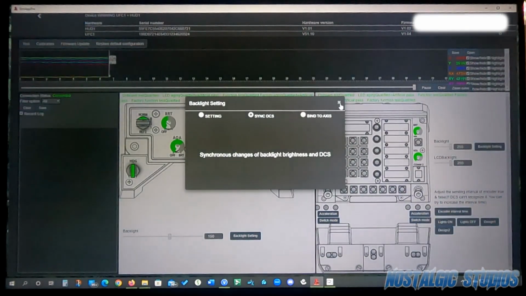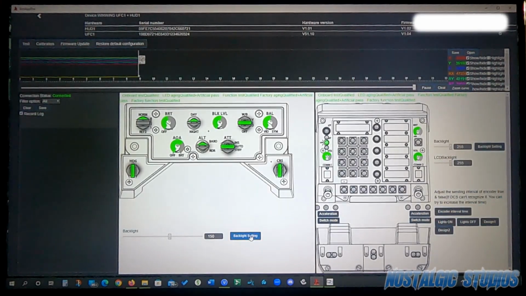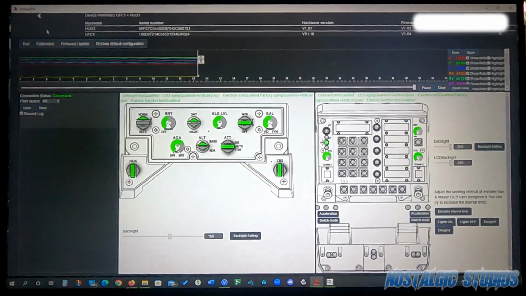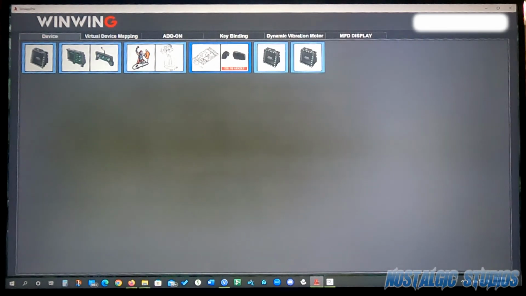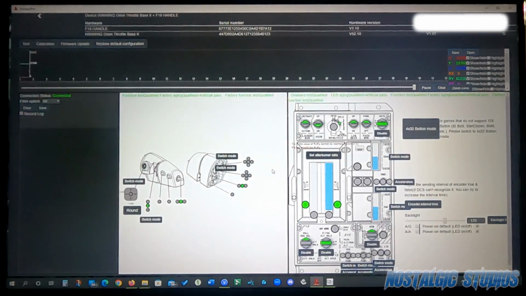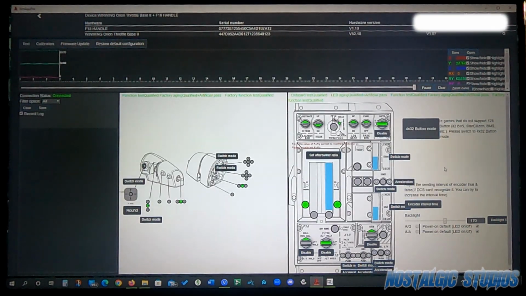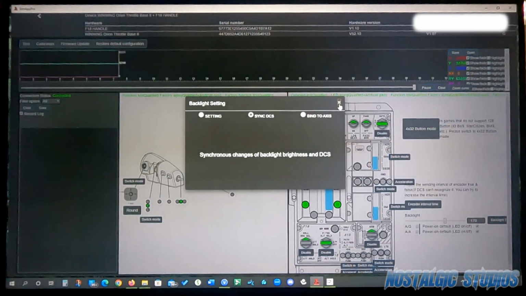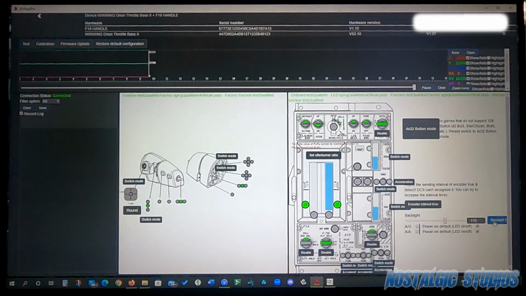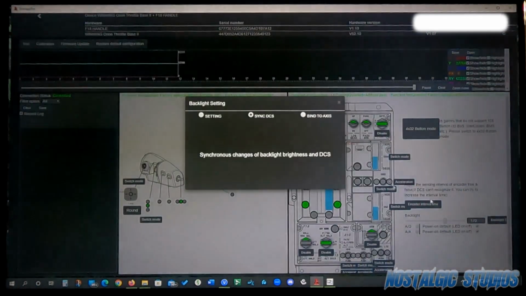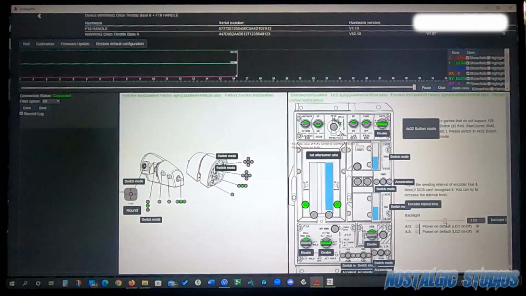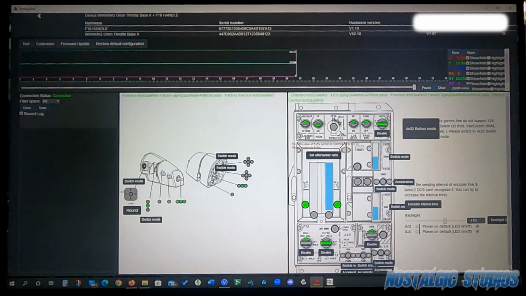Click the backlight, sync to DCS, and then the HUD, sync to DCS, and so forth. So like I've got the Orion 2 throttle quadrant, and there's a backlight setting right here. Now it was pretty bright by default, so I just lowered it, even though I have it synchronized. I click on this and have it sync. I still have it set to be a little bit lower, and it'll still synchronize, but this way everything looks kind of even.